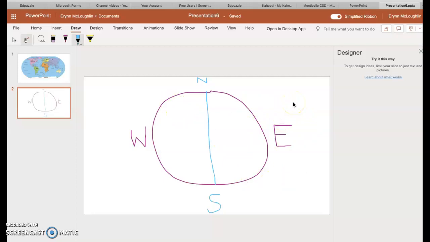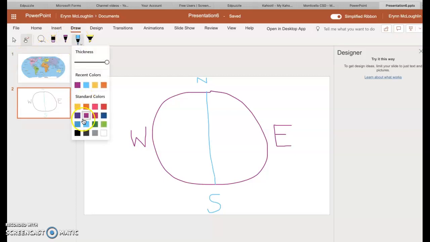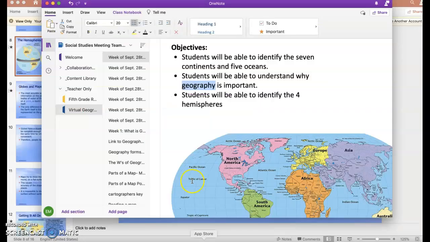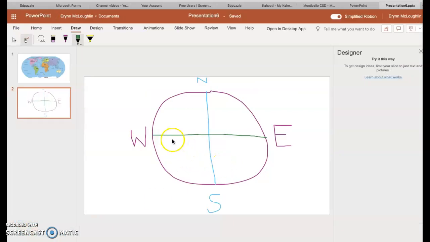So does everyone see how that breaks our world into two hemispheres? The line that runs from the north to the south, which is considered the prime meridian, breaks it into two, the Western and Eastern Hemispheres. But now there's one other line that breaks our globe into two additional. Okay, so going back 1 minute, we have our equator drawn in green. So this equator now breaks our globe up into two additional hemispheres. So now we have the northern hemisphere and the southern hemisphere.